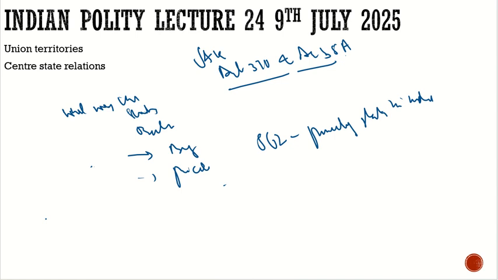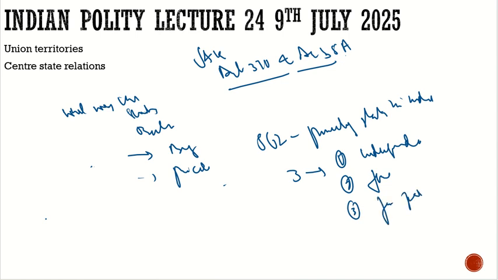When India was bifurcated, or we can say when we got independence, the independence of India and the bifurcation of Pakistan was decided. So what will happen to these princely states? They had three options. The first option was to be independent. The second option was to join India. The third option was to join Pakistan. So these were the options left with them.